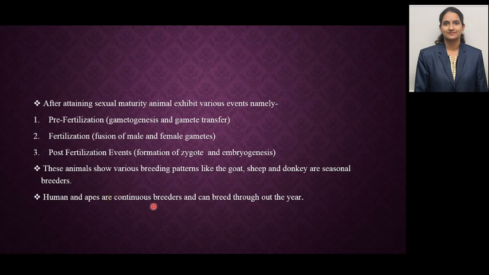While humans and apes are continuous breeders and can breed throughout the year, because there is no such condition where they have any unfavorable condition with regard to environment, food, water, and other components which hamper the breeding rate.